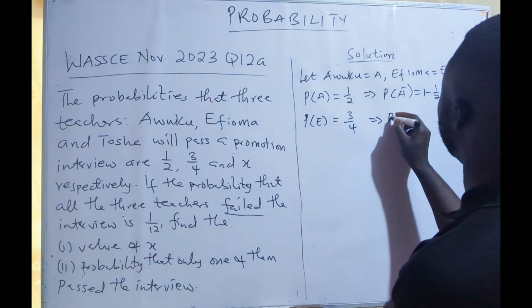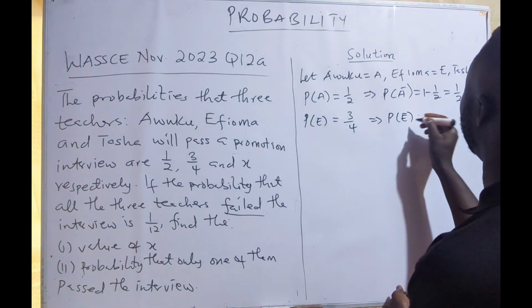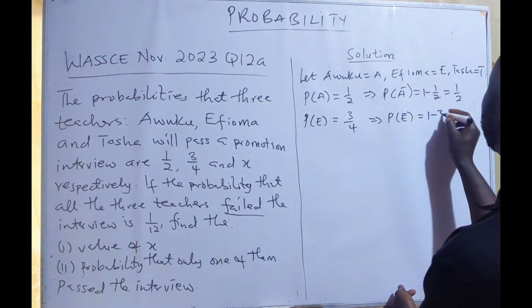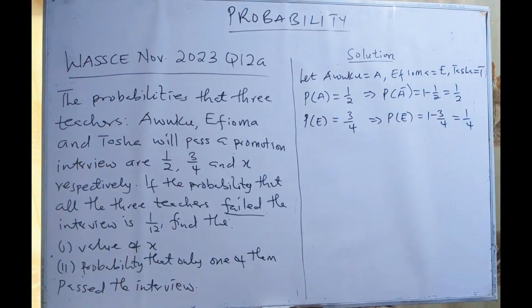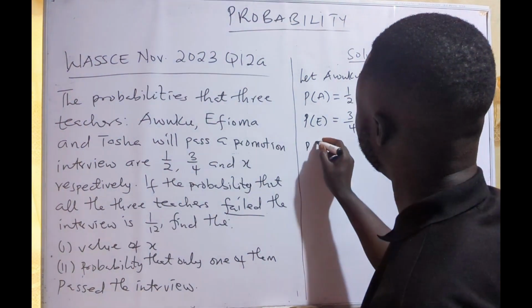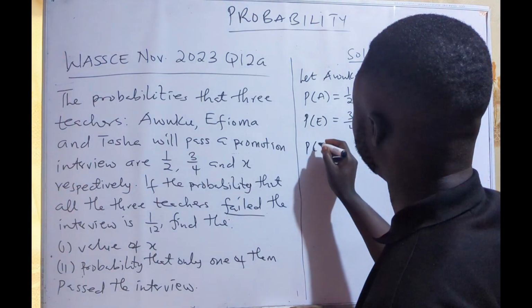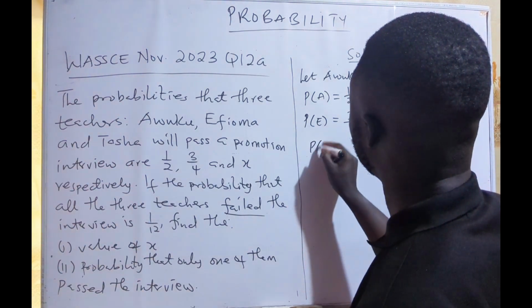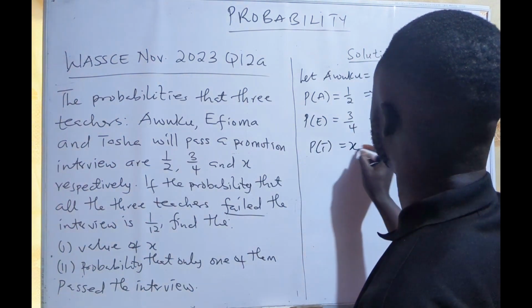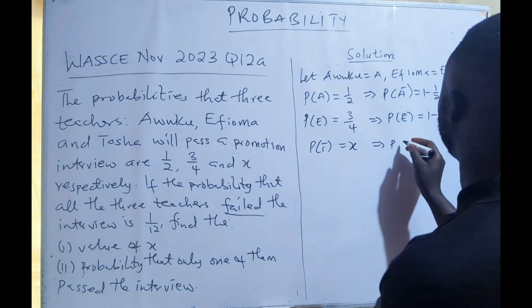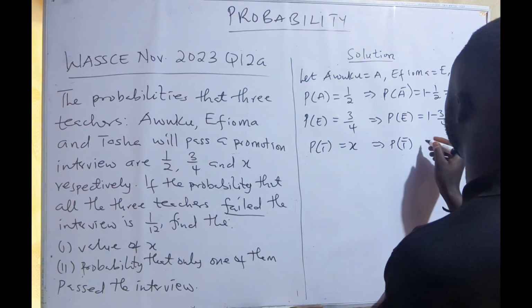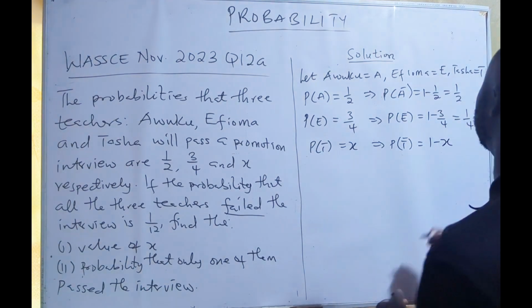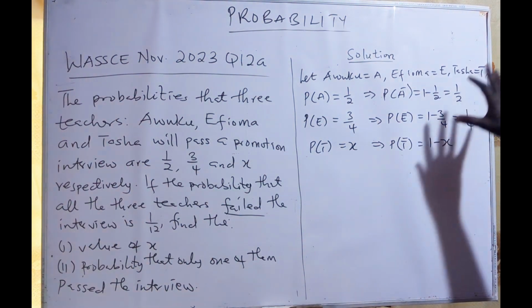It means that the probability of Efuma failing will be 1 minus 3/4, which is 1/4. And the probability of Tasha passing is x. It means the probability of Tasha failing is 1 minus x. Okay, so now we have all our probabilities.